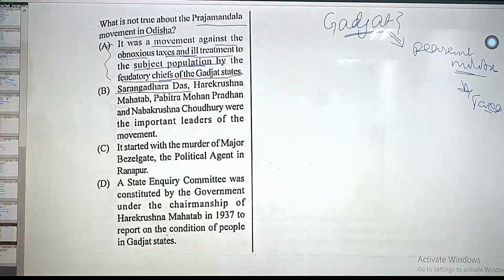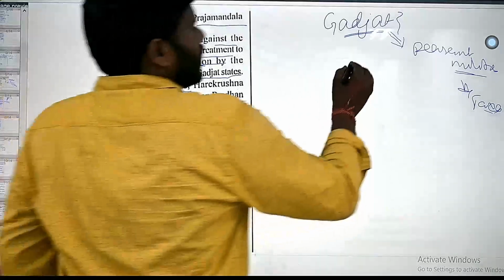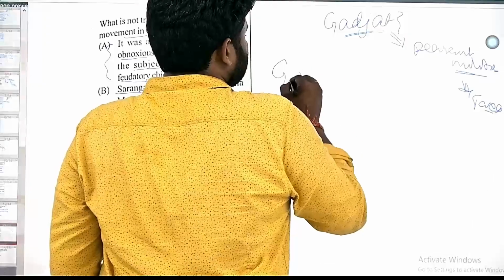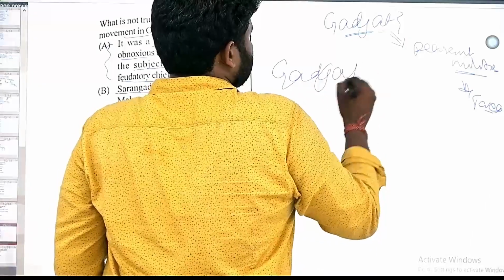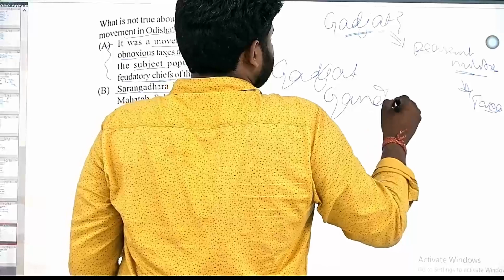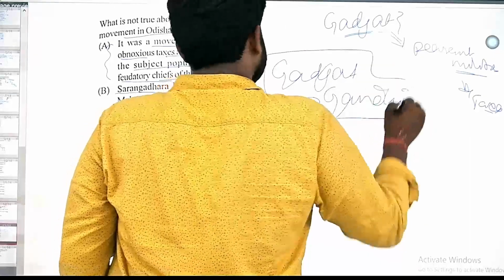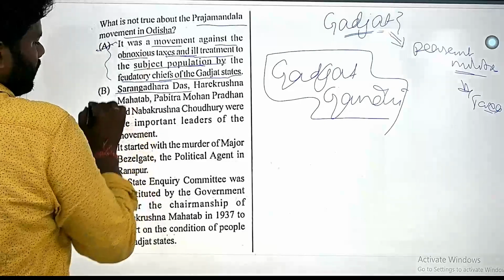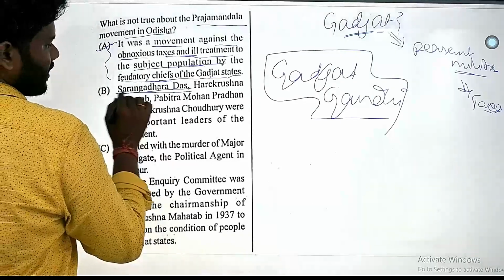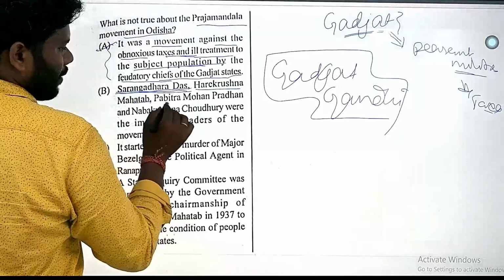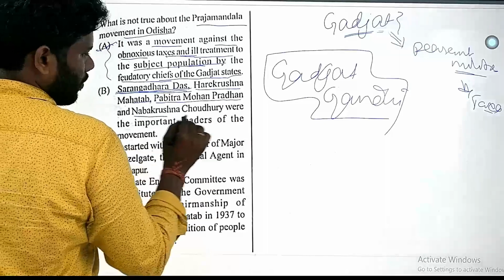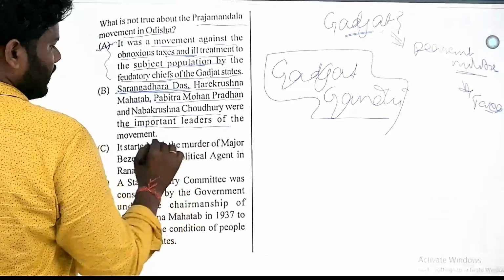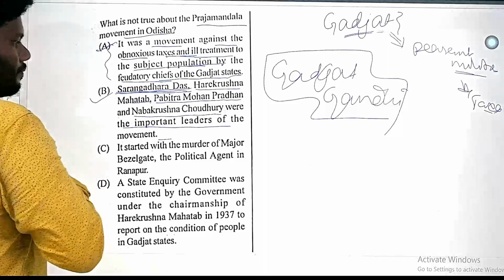Sarangadhar Das became the face of this entire movement. He was also called Gadjat Gandhi. So this movement was led by Sarangadhar Das, Hare Krishna Mahatab, Pavitra Mohan Pradhan, Navakrishna Chaudhary. These are the important leaders of this movement.